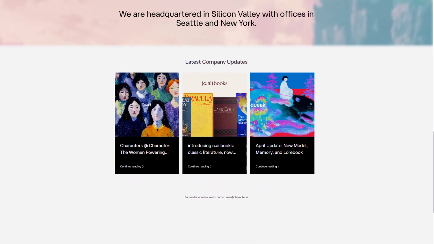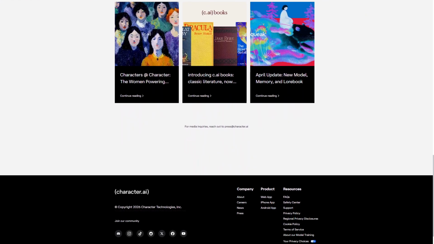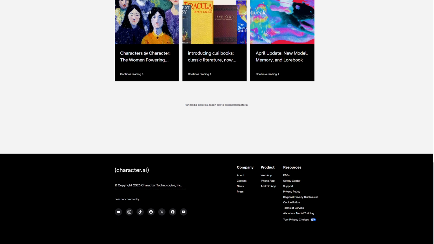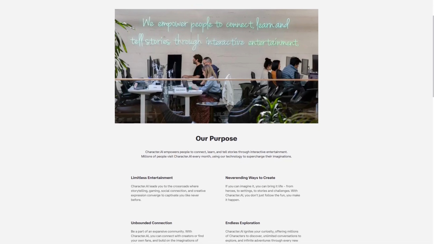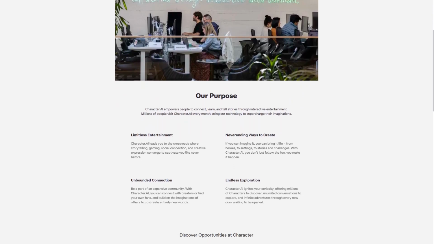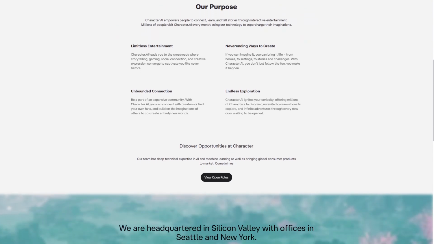The platform supports customization, enabling users to tailor characters to specific traits or scenarios, enhancing the depth of conversation. However, Character AI may sometimes produce unpredictable or inconsistent responses, as the focus is on creativity rather than strict moderation. This can usually lead to content that requires user discretion.